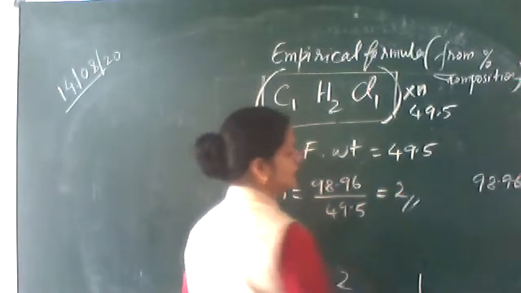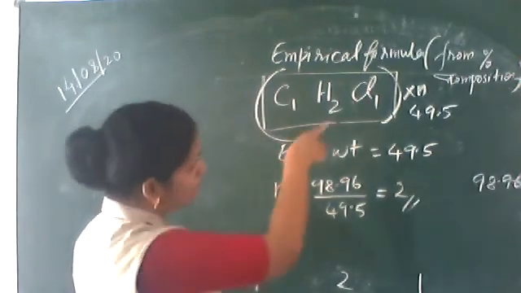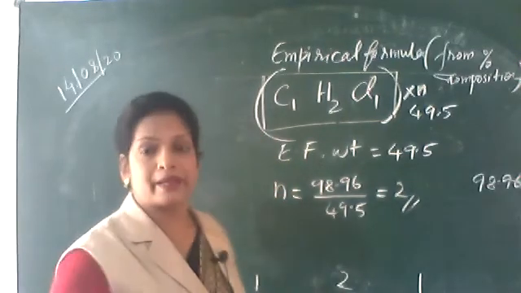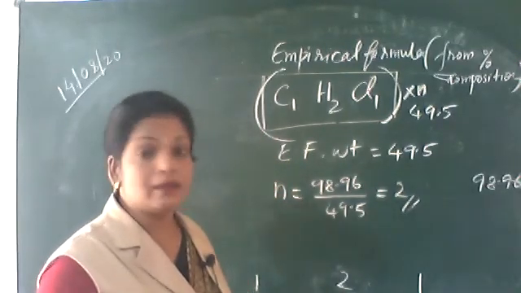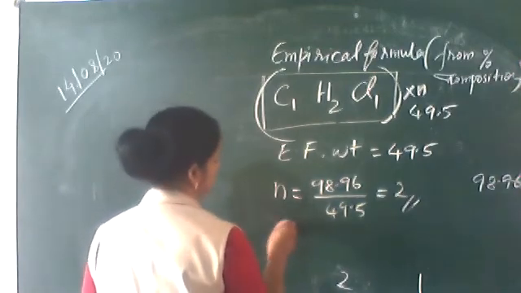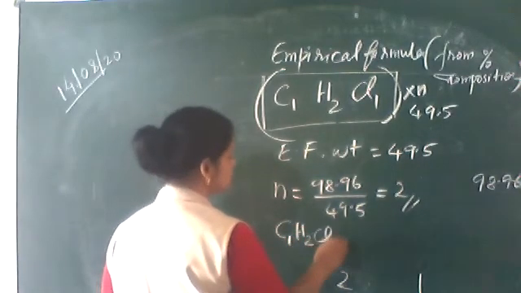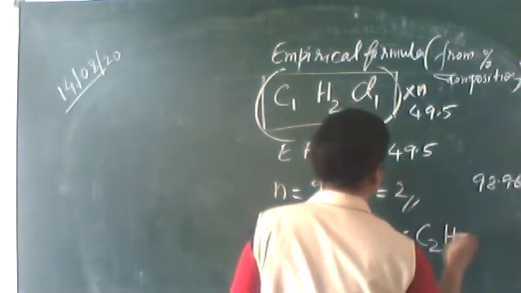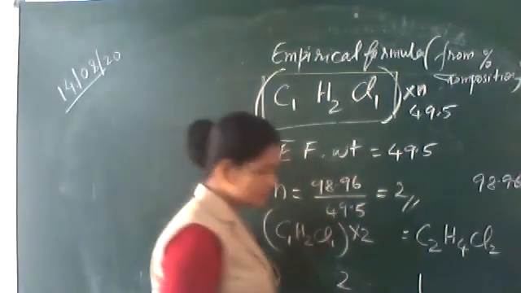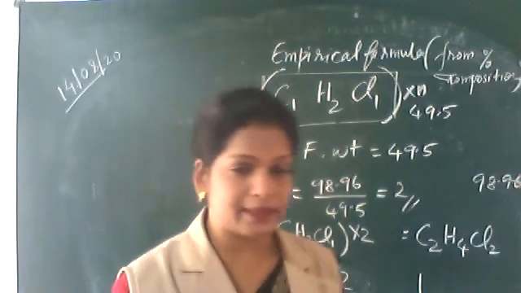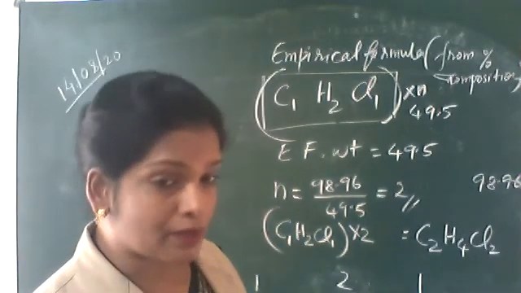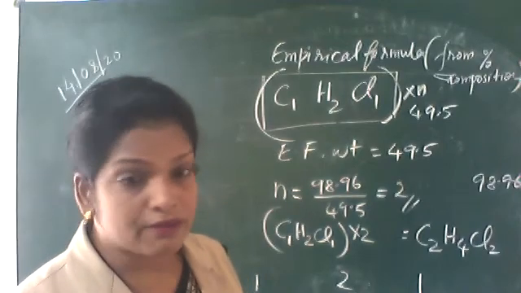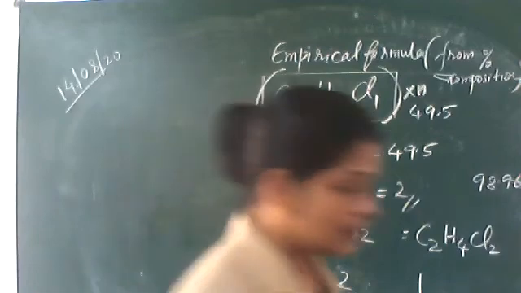So you will be getting a number. Using this number, you have to multiply. This is n. You have to multiply this empirical formula, so you will be getting the molecular formula. So I'm going to multiply C1H2Cl1 into 2. That is C2H4Cl2. You see, this common factor is in the molecular formula. In molecular formula, common factors may be there, but in empirical formula, common factors should not be there. Right, the next question.